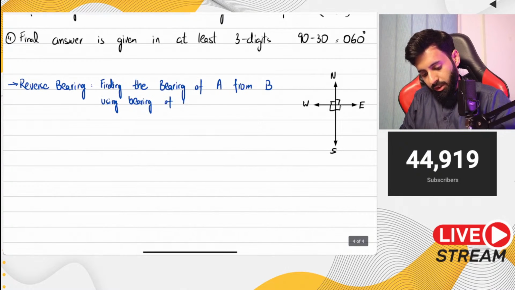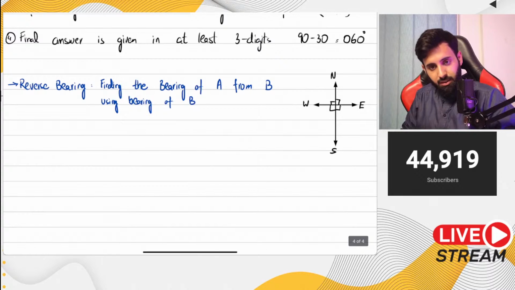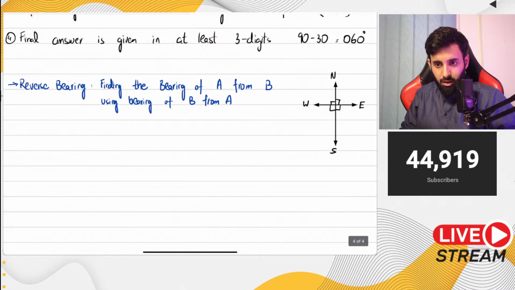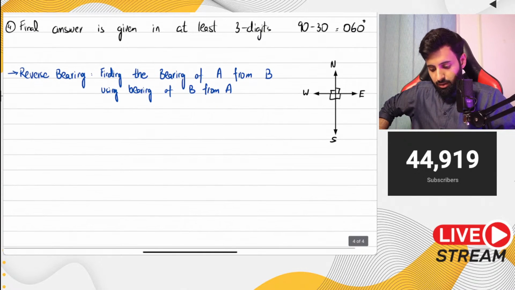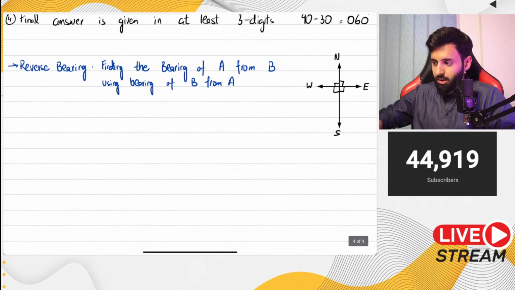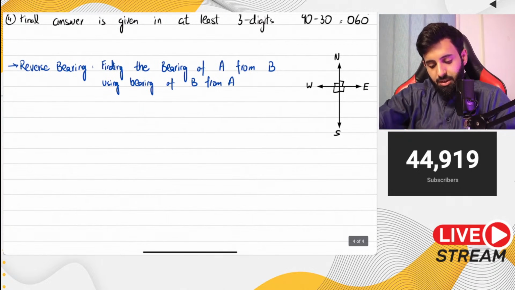Now this is like a shortcut. If you don't know this shortcut, it's not like it's the end of the world. You can still figure this out without this shortcut, and you don't really have to rely on it. But if you do, it will save you some precious minutes in the exam.